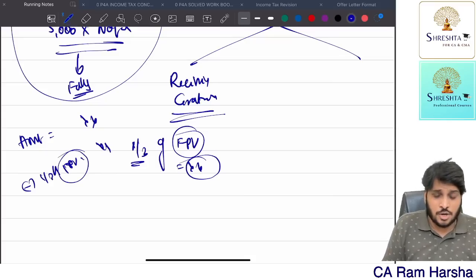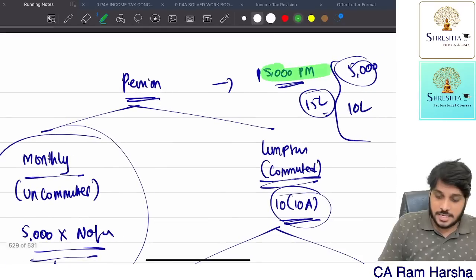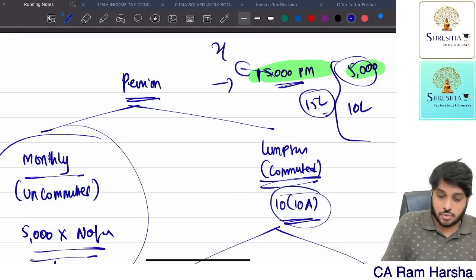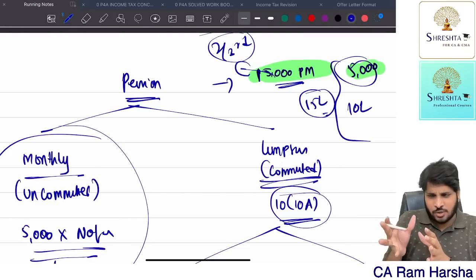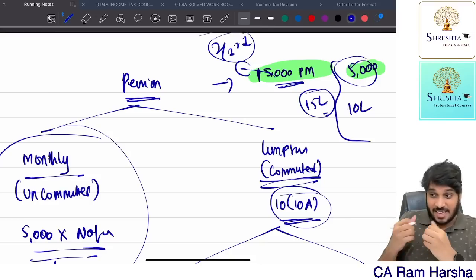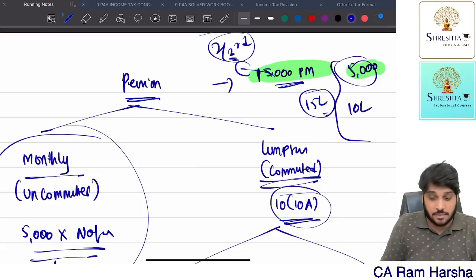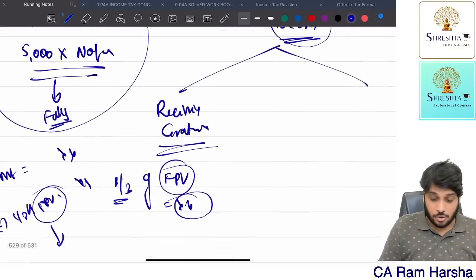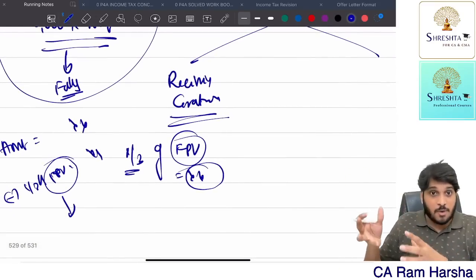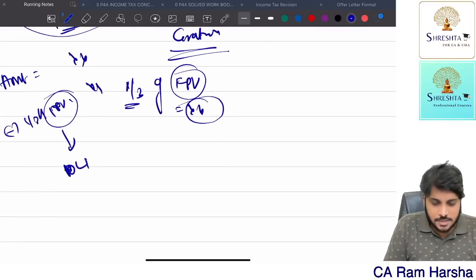Now how to calculate full pension value? In this case, monthly he is getting 15,000 originally, but he only took 5,000. How much did he sacrifice? 2/3 of the monthly pension he sacrificed. Monthly he is getting 15,000, but he is only receiving 5,000. 10,000 he sacrificed. So in 15,000, 10,000 proportion is 2/3. For sacrificing 2/3, the lump sum he is getting is 10 lakh. For the full amount how much? So 10 lakhs is for 2/3.